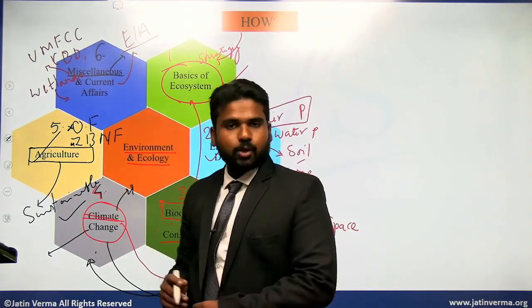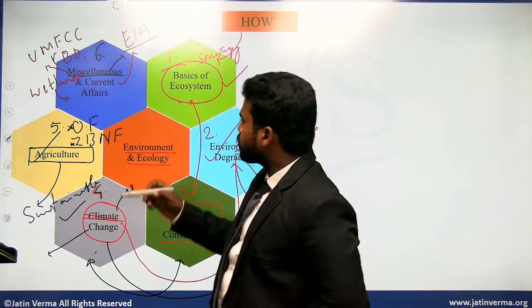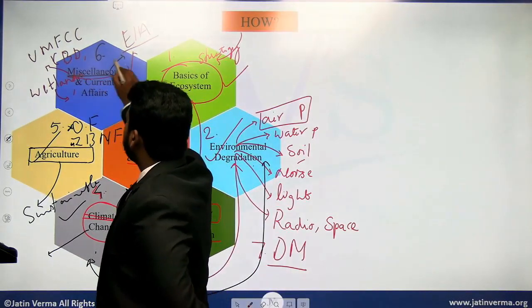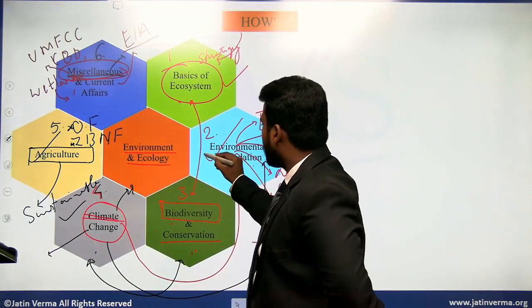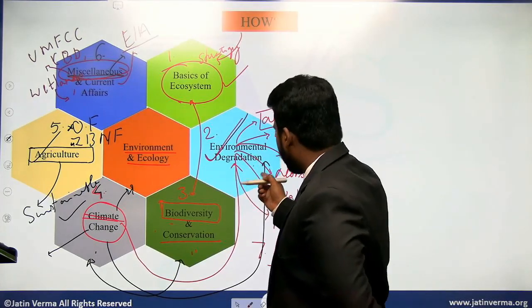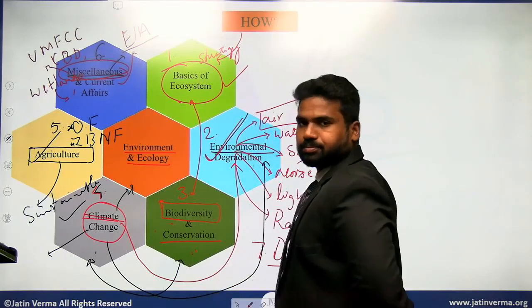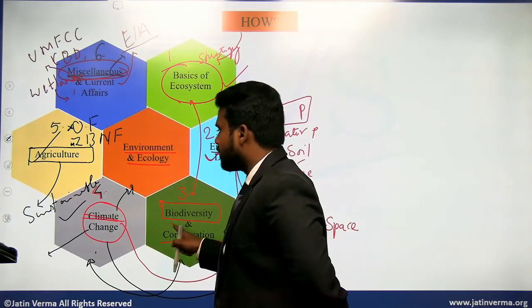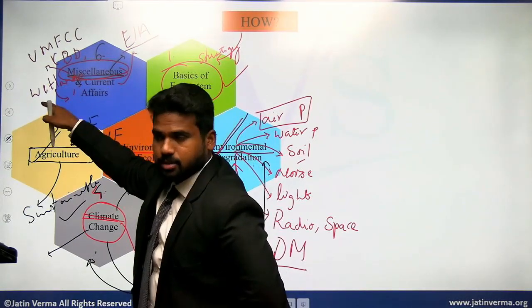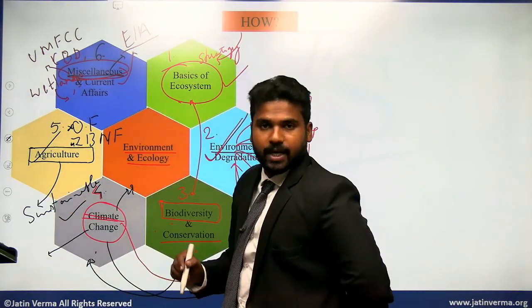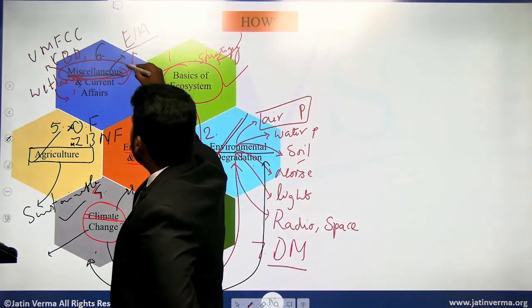For example, Wildlife Protection Act of 1972, Water Pollution Prevention Act. Such things will be discussed under the miscellaneous section, and of course they will be interlinked whenever we discuss certain aspects like environmental degradation. Under measures, we'll try to link them here, and similarly under conservation, we'll try to link the bodies and organizations and acts and efforts which are being taken to conserve the biodiversity. Is that clear? So that is one aspect of it.